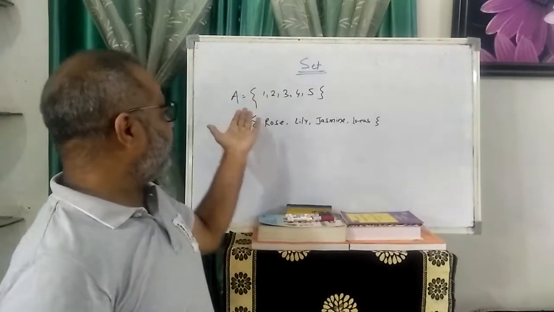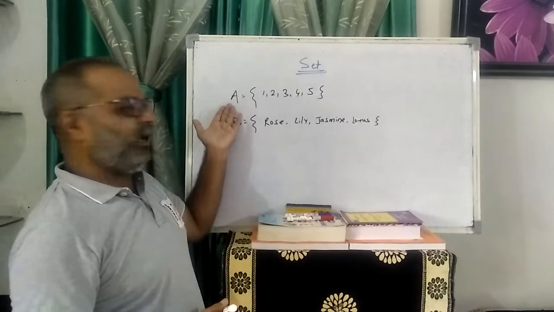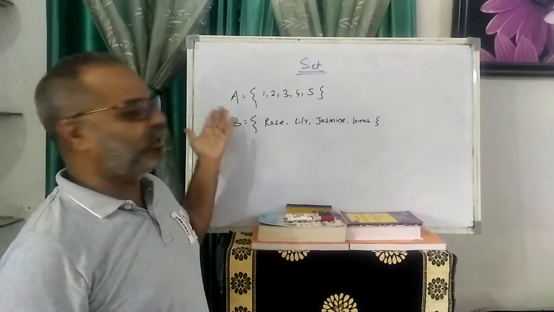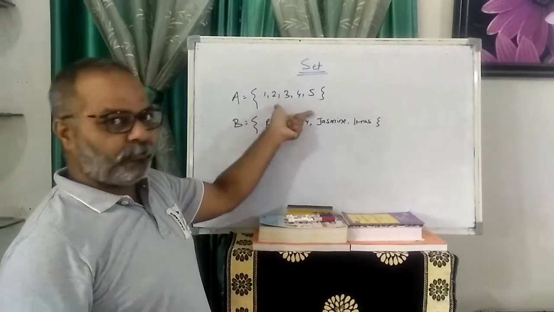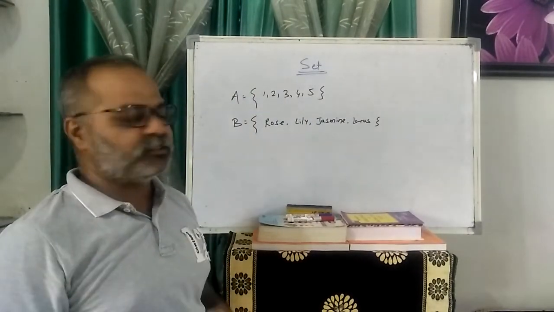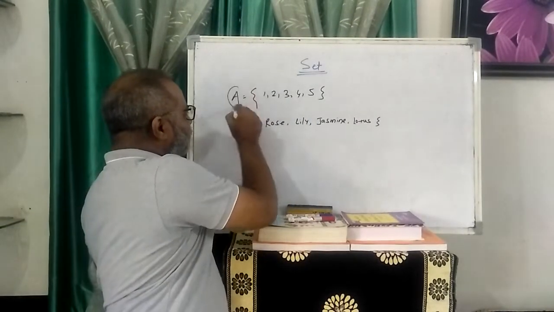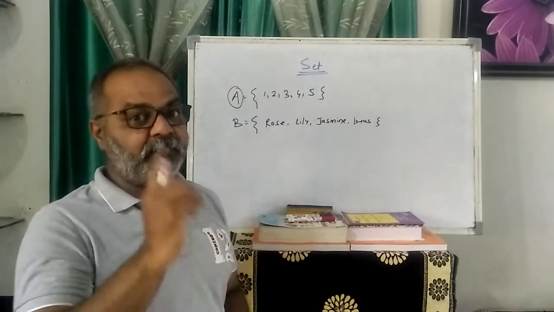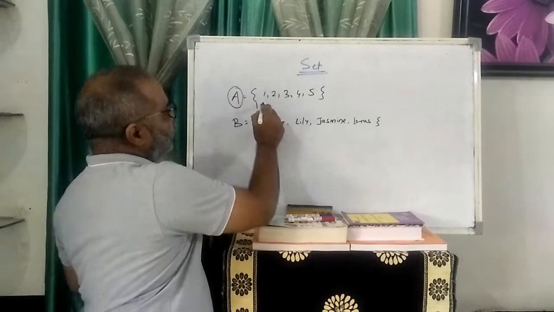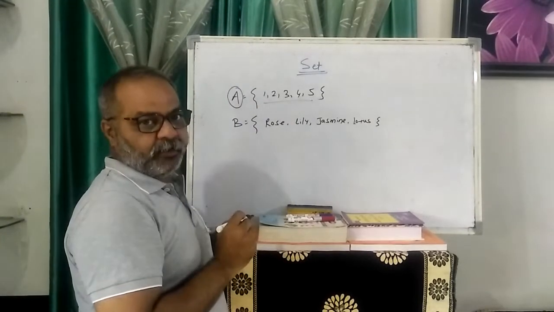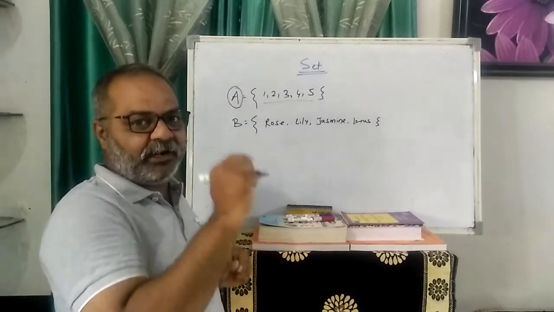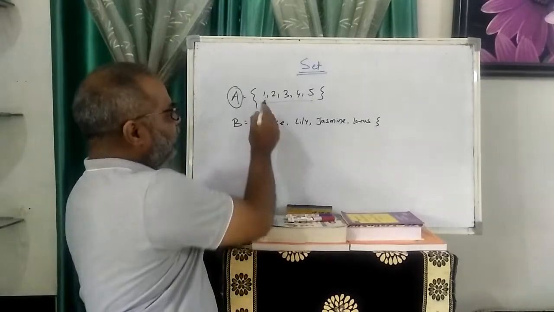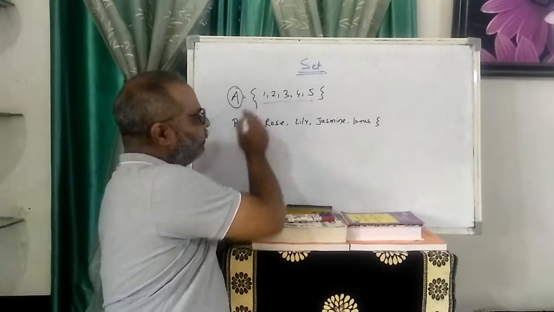So I write here A. You see the capital letter A, then a bracket with numbers inside the bracket. What is a set? The name of the set is written in a capital letter. You can write any capital letter, but it must be capital. These are the elements. Element means the content of the set. So 1 is an element of set A, 2 is an element of set A.